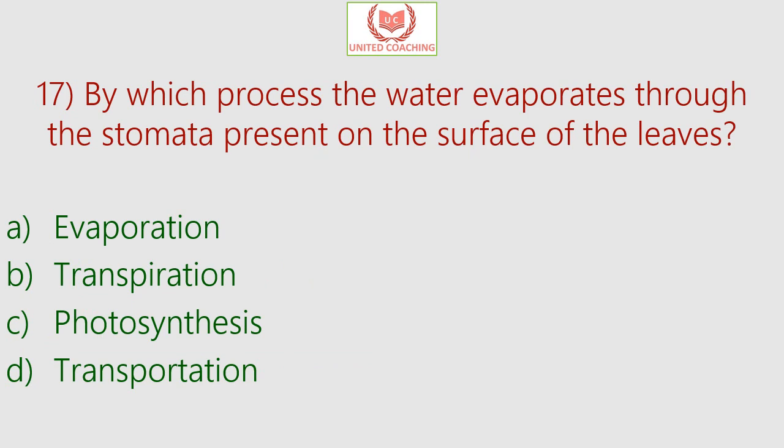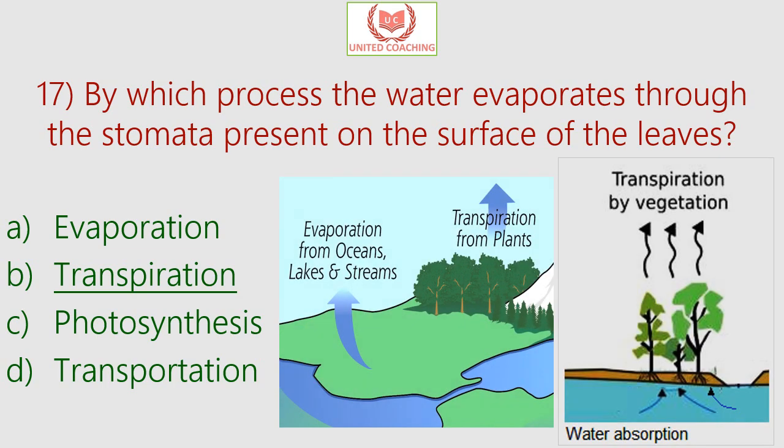Our next question is, by which process does the water evaporate through the stomata present on the surface of the leaves? So is it evaporation, transpiration, photosynthesis, or transportation? So answer is transpiration. Now we know photosynthesis is converting carbon dioxide and water with the help of sunlight into carbohydrates and oxygen, and transportation is nothing but transportation of water and minerals and carbohydrates throughout the plant body.